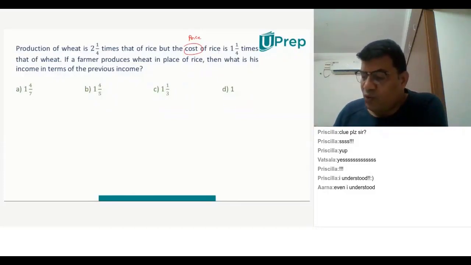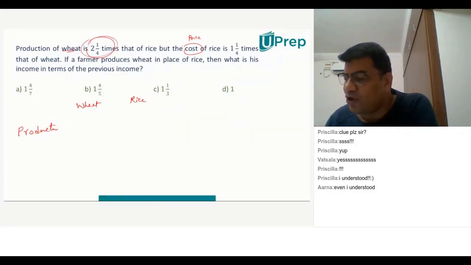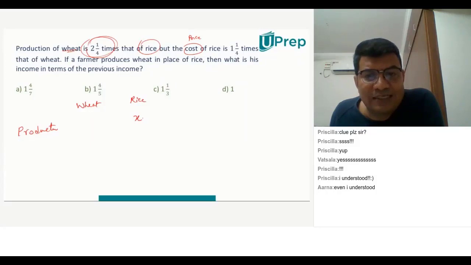Production of wheat is 9/4 times that of rice. So production, we are interested in wheat and rice, and this is production. Now, he's saying production of wheat is 9/4 times that of rice. So let's assume production of rice to be X. Previously we took it as 40. Now I'm saying it is X. If production of rice is X, can you tell me what is the production of wheat?